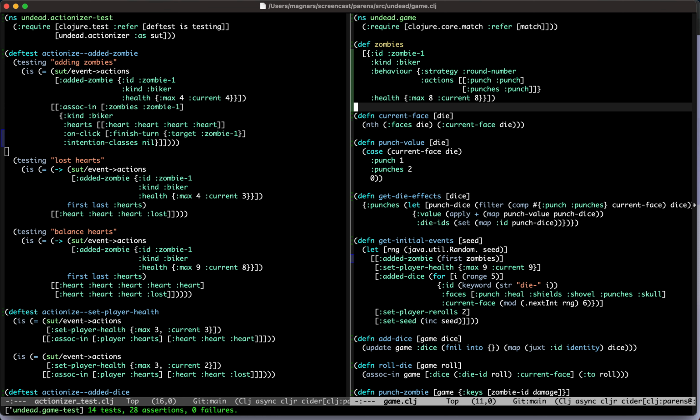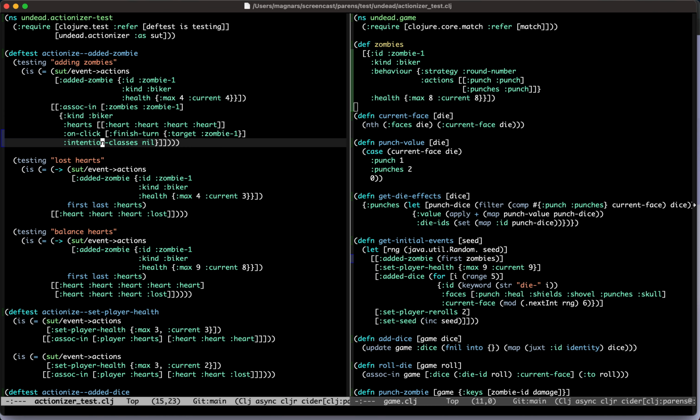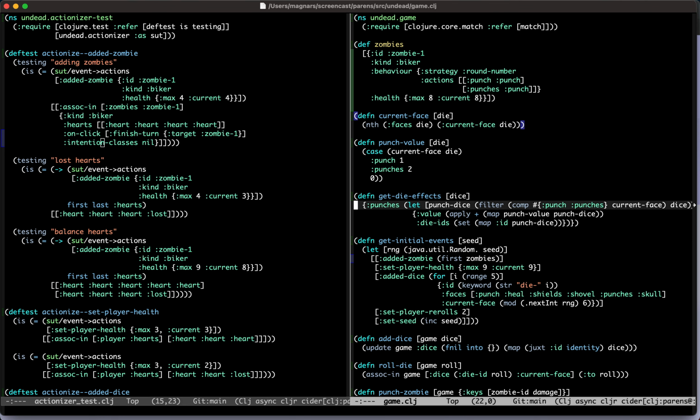So what's the intention classes? How do we get from here to there? That happens when you add the zombie. Or, I don't think you actually do, because it should not do that, because he's going to change his intentions for every round. So we need to also change it when the round ends. Yes. So that means take it out of the added zombie event, I think. Yeah, the added zombie just adds it to the game.